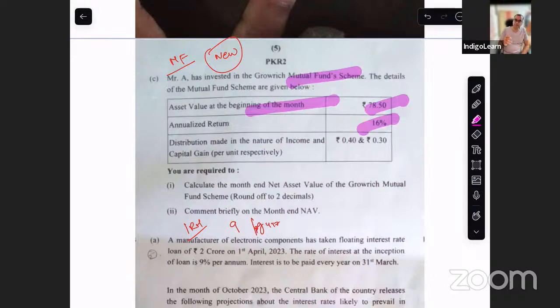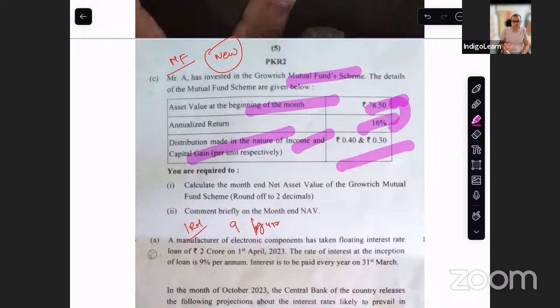So per month, it will be 16 into 1 by 12. Okay. So the return that you've got is 16 into 1 by 12, which is 7. You arrive at some number, whatever is the return. From that return, you've already distributed. There is a distribution during the period of income and capital gain. So some amount of money is actually gone out. So whatever the money of that is gone out, you are supposed to subtract it and then arrive at the closing NAV.